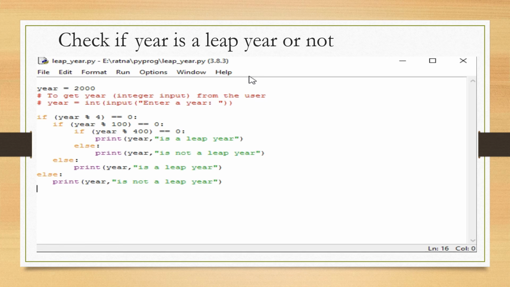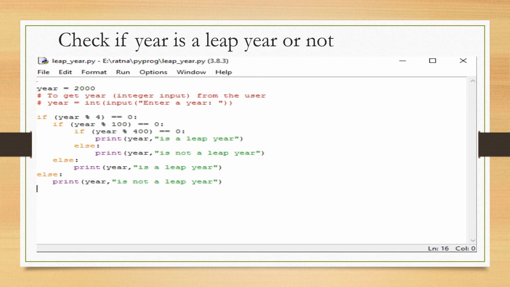Now here we will check whether the given year is a leap year or not. To check this leap year, two conditions must be satisfied. The first condition is the year is a multiple of 4 and not a multiple of 100. And the second condition is the year is a multiple of 400. So in this program, the year value is assigned to 2000, and now I have to check whether the given year is a leap year or not.